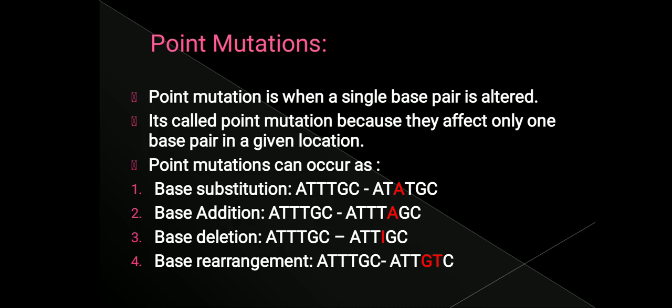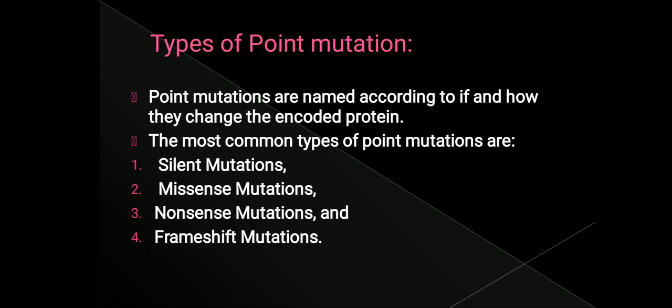Now there are several types of point mutation, so we'll see what the different types are. The types of point mutations are silent mutations, missense mutations, nonsense mutations and frameshift mutations. These mutations are named according to if and how they change the encoded protein.